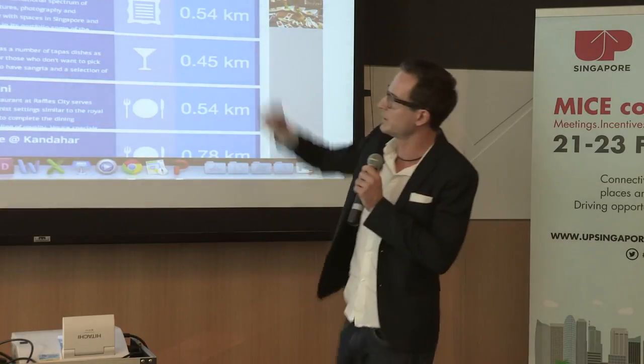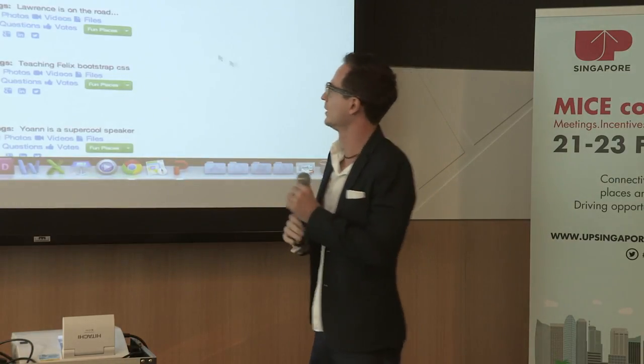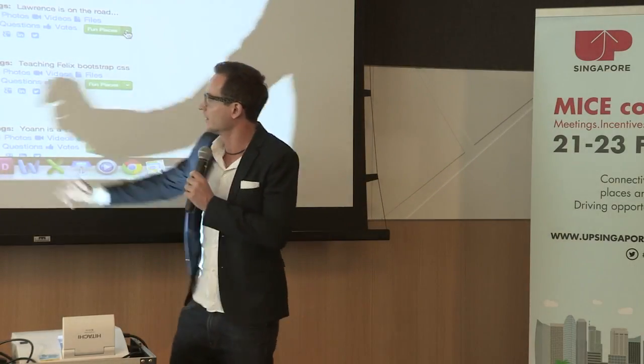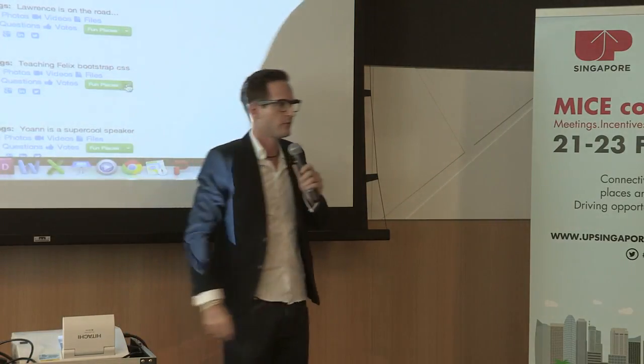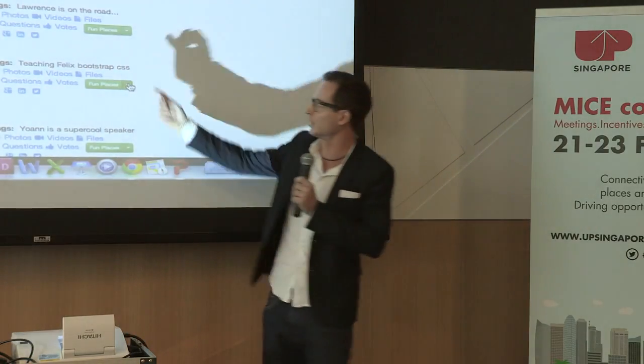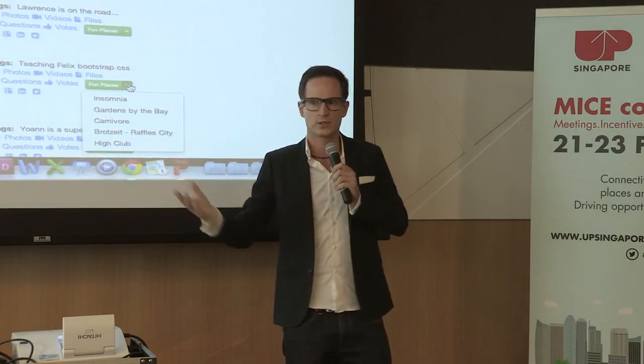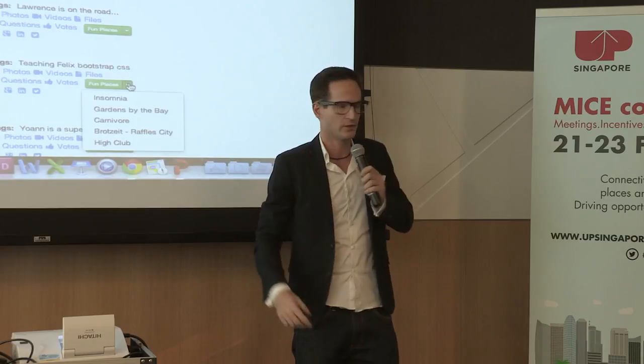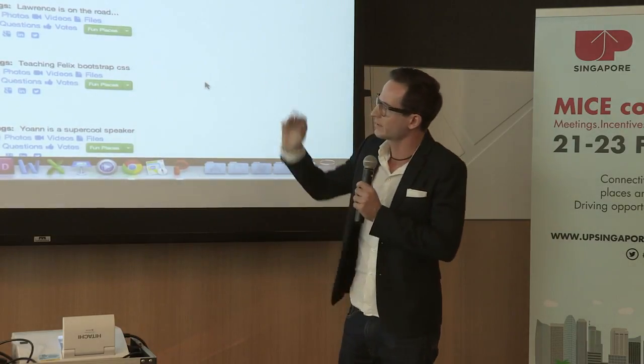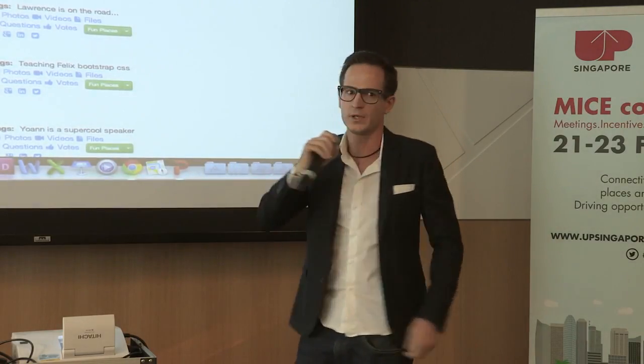Now let's go back to people, and that's the last thing I'm going to show you. We see here now the number 5. That means we have 5 things in common with this person, and if I go on here, it actually shows me what I have in common. So I can use a messaging function to message them and say, hey, why don't we go out after the event? The other things I don't want to show you, like the question, the voting part, that's in principle what Pigeonhole has shown us on Friday.